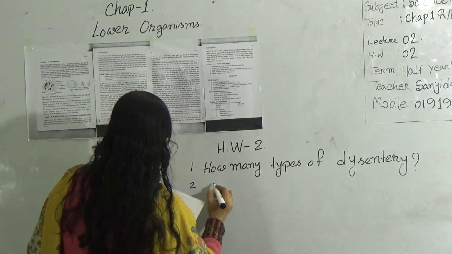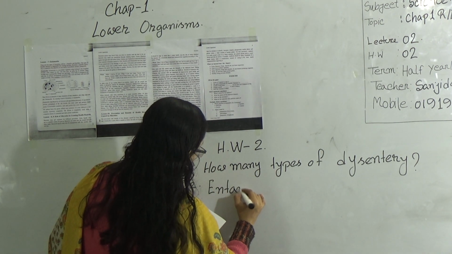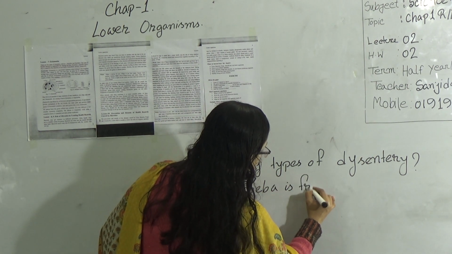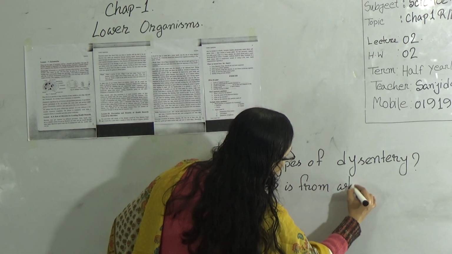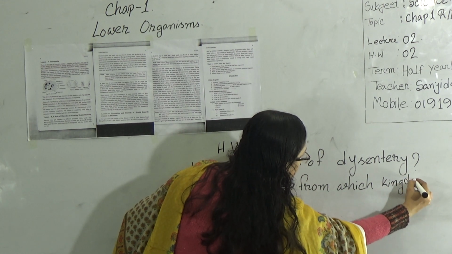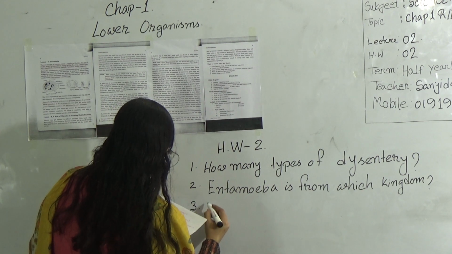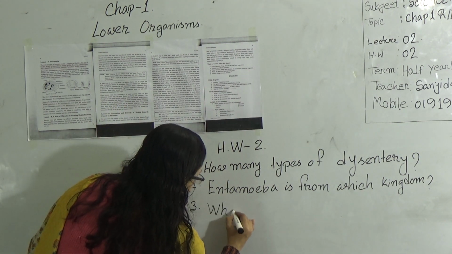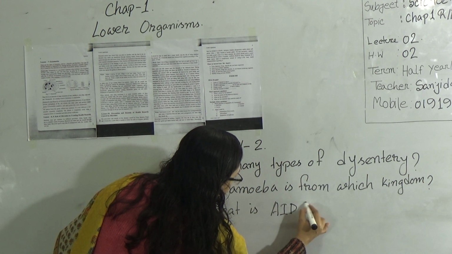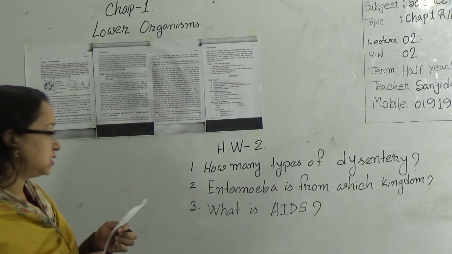Number 2, Amoeba is from which kingdom? Question number 3, what is AIDS? That means I want to know the abbreviation of AIDS, acquired immunodeficiency syndrome.